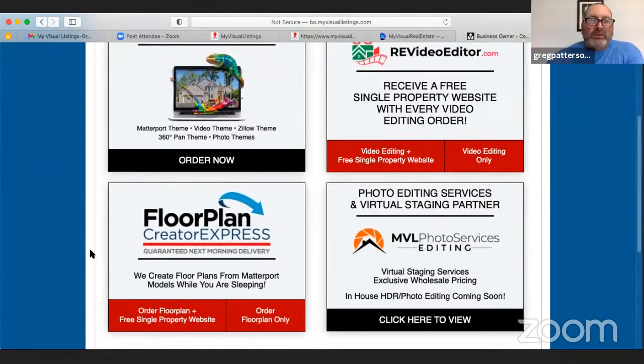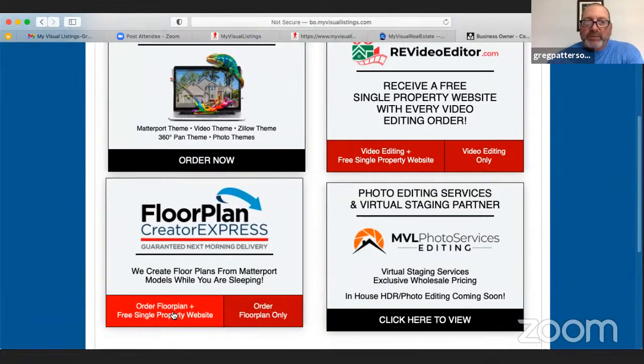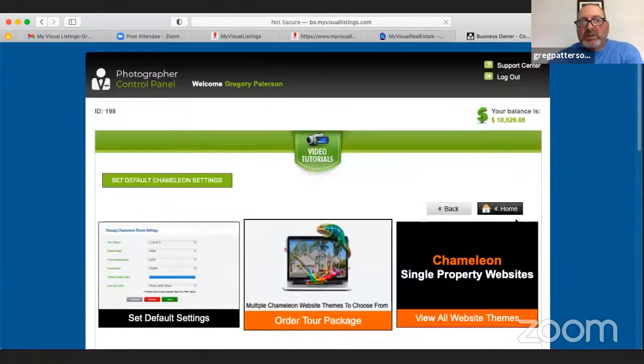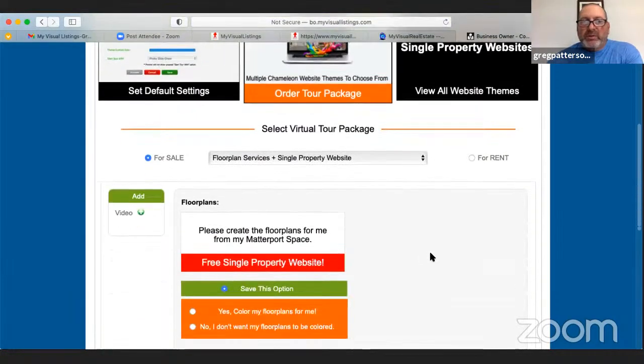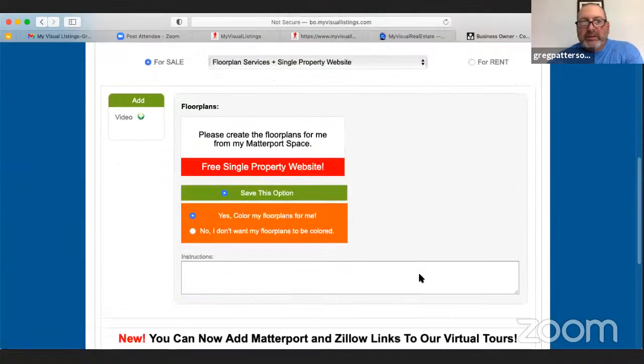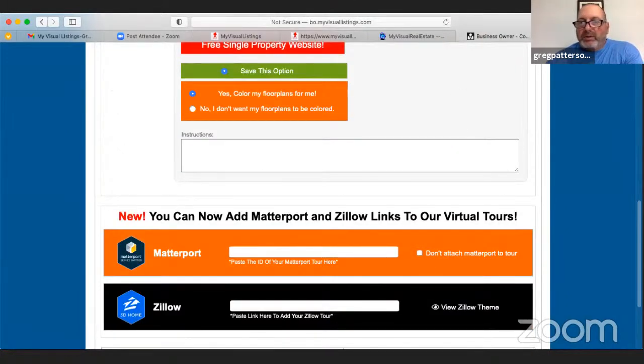Sure. So right here, it's very simple. Order a floor plan plus free property website. And you would click on here, and it's already selected in the drop down of the package that you want. And you get the option either to select color or black and white. So I'm just going to select color here. And this is where I'm going to have to get a link to, if I had a Matterport already done, I would need a link to put in here. I'm just going to grab that link from my doc file. Okay, copy.